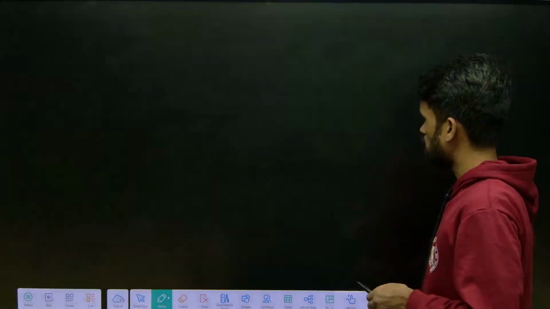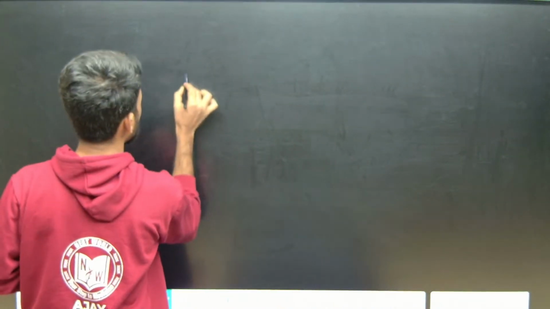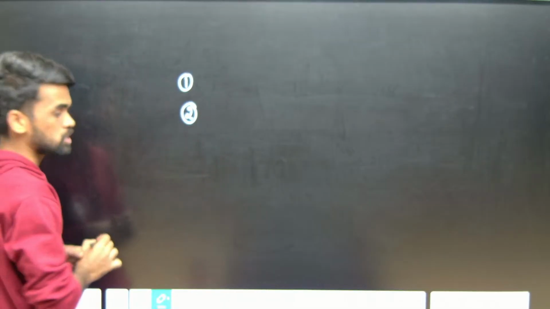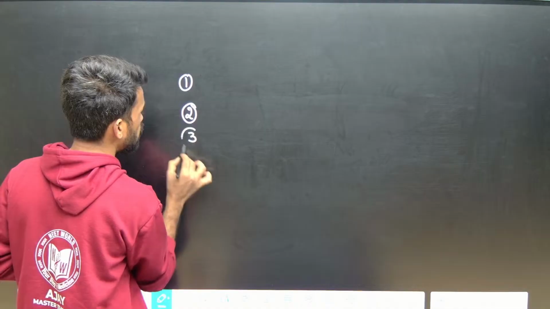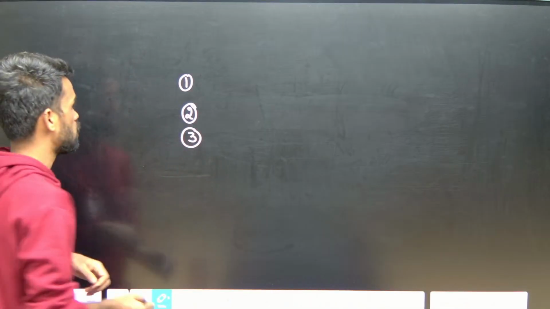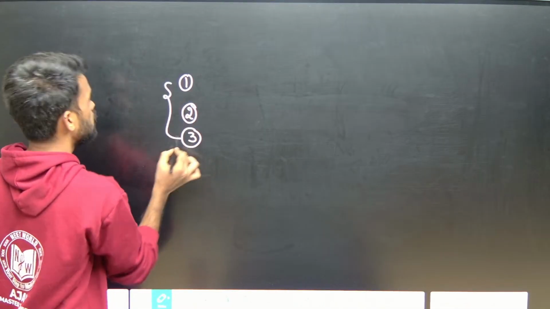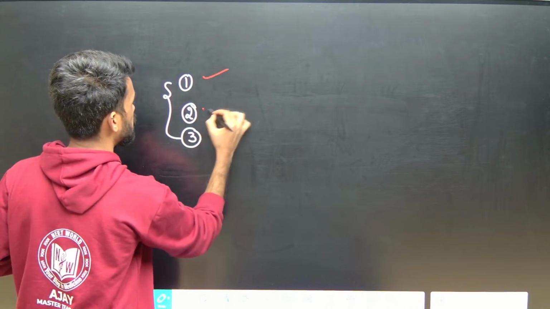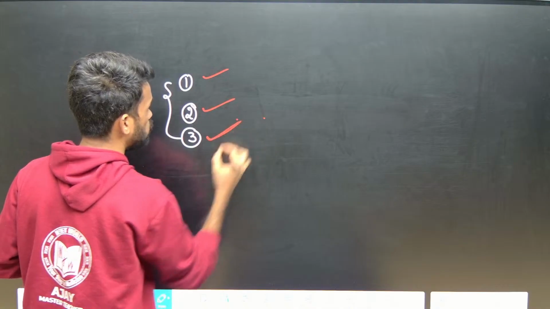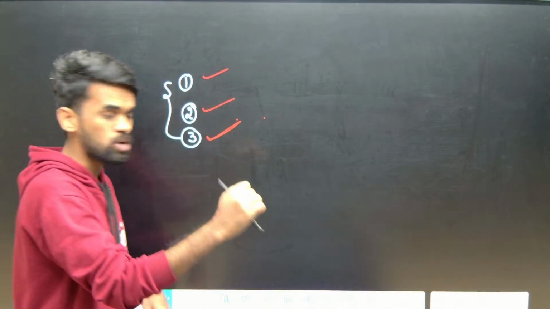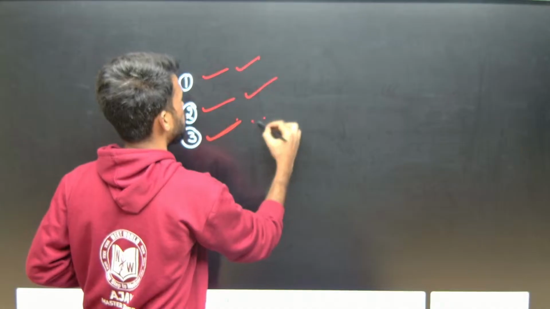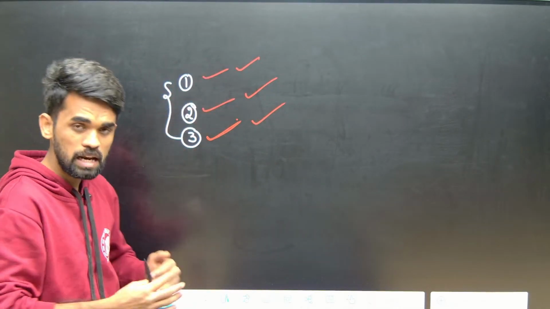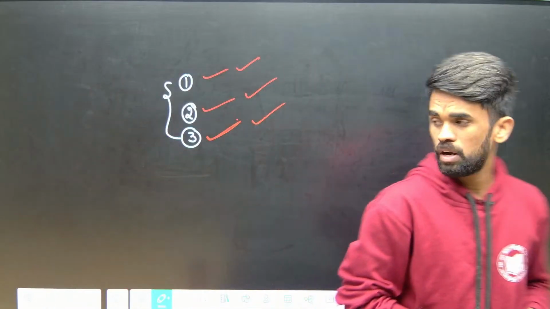So just tell me once again what the 3 methods are. First one is Wurtz reaction, the Wurtz coupling reaction. Second one is decarboxylation, and third one is Kolbe electrolysis. Hope these 3 reactions are clear. Now what you need to do: pause the video and try to write these three reactions directly without looking anywhere. If these 3 reactions are completed, let me move forward with one more discussion.